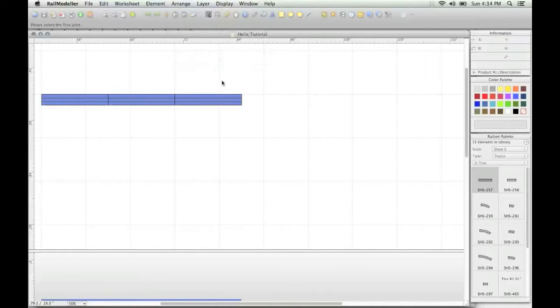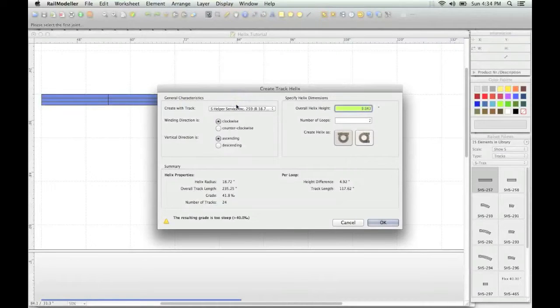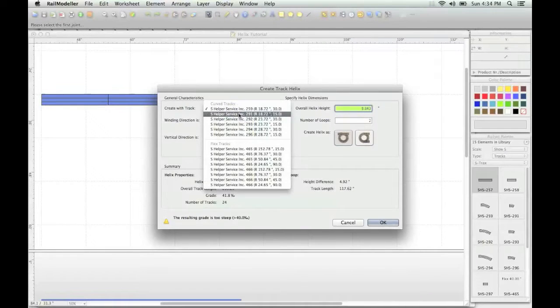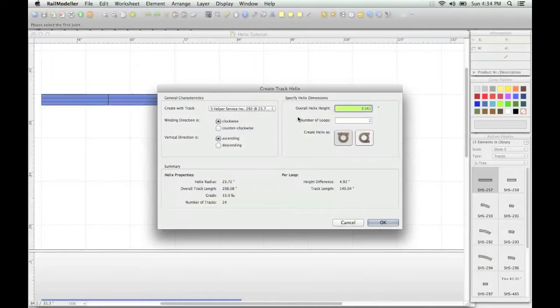We now create a helix at the rightmost track by choosing Create Track Helix from the menu. In the Create Track Helix dialog we set the overall height of the new helix to 15 inches. We then choose 4 loops to get a modest grade within the helix, and select a curved track with a